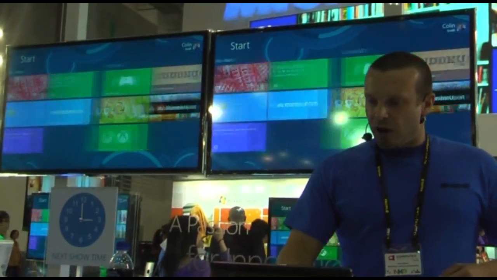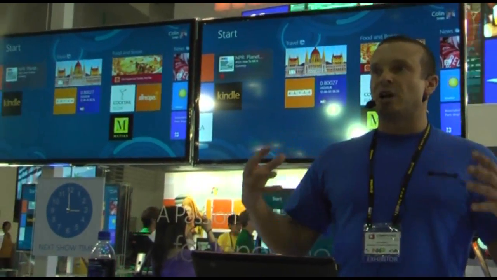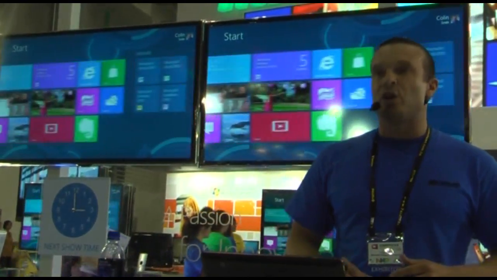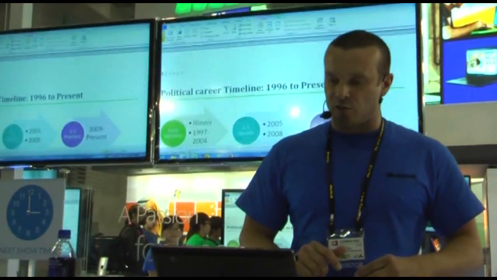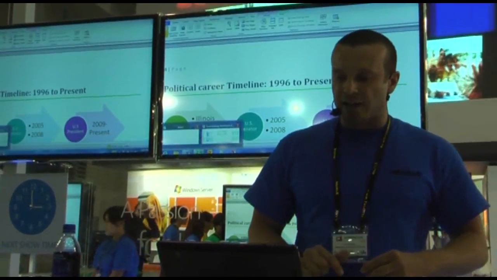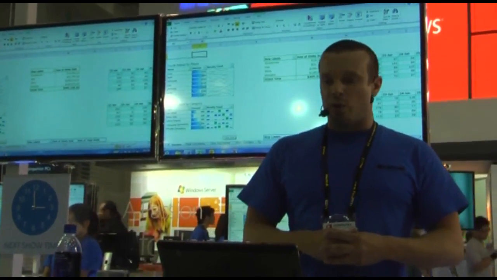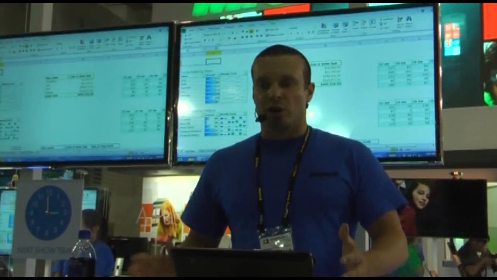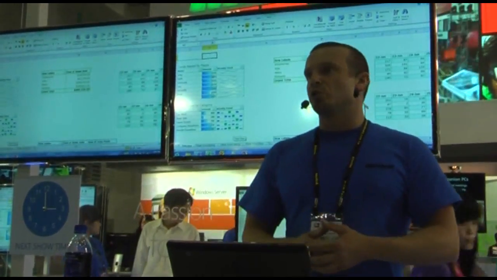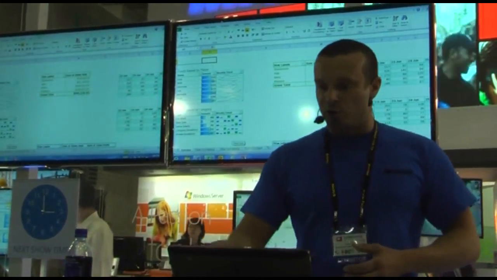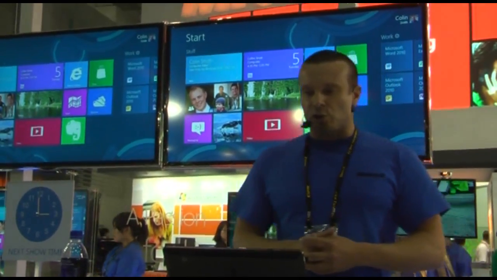So as you can see, Windows 8 is really reimagined, and it brings in a lot of the fun aspects that you're probably not used to seeing on a Microsoft Windows interface. But the other thing is, of course, we all have to do some work. And so it has the Windows 7 Office environment that you're familiar with and comfortable with today that works great with a mouse and keyboard. So the tablet works great from a touch perspective, but it also works great with a mouse and keyboard. So when you need to actually do some work, it has all of those capabilities out of the box as well. Another really cool thing I wanted to show you is the search capability.